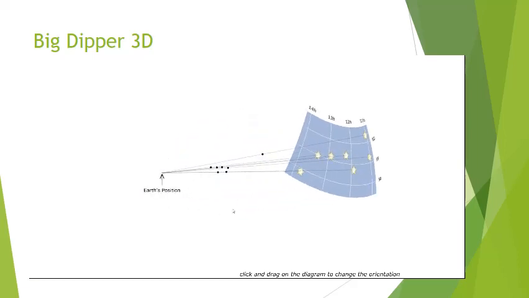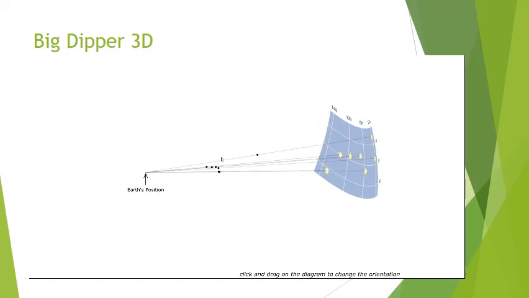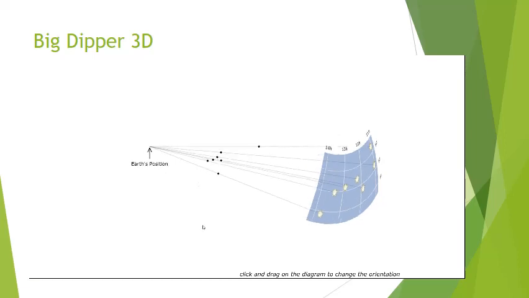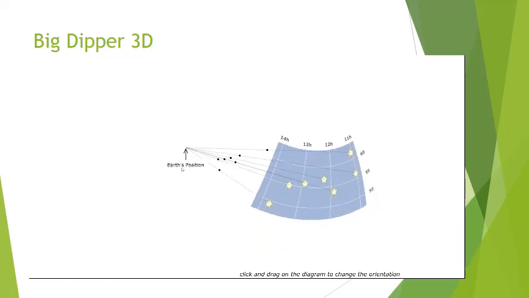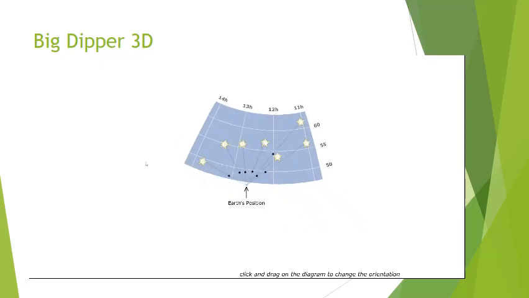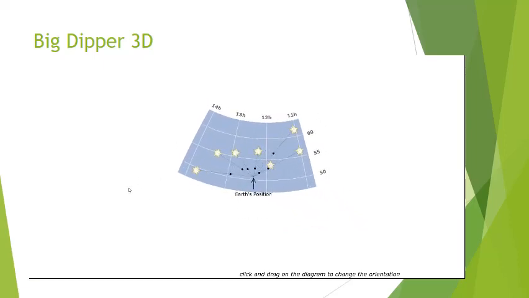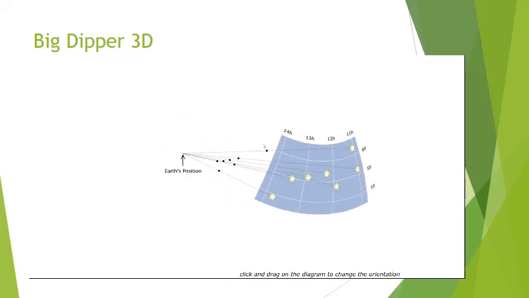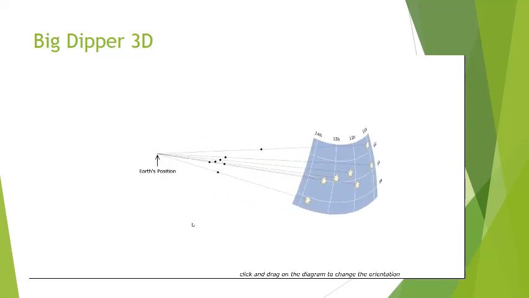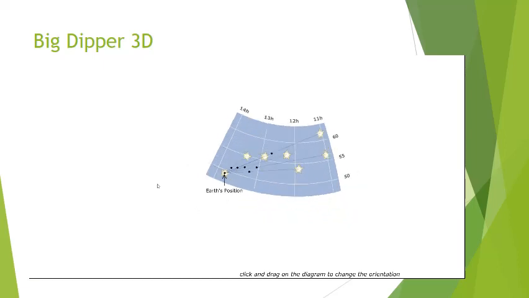If we looked at those stars from a different position in space, notice they don't look like a Big Dipper whatsoever. And we can really see the distances between them. So when viewed from Earth's position, they look like a Big Dipper, but in reality, these are stars that are very, very separated in space, with the one at the end of the Dipper, this guy right here, being the farthest away. That star is about 123 light years away.